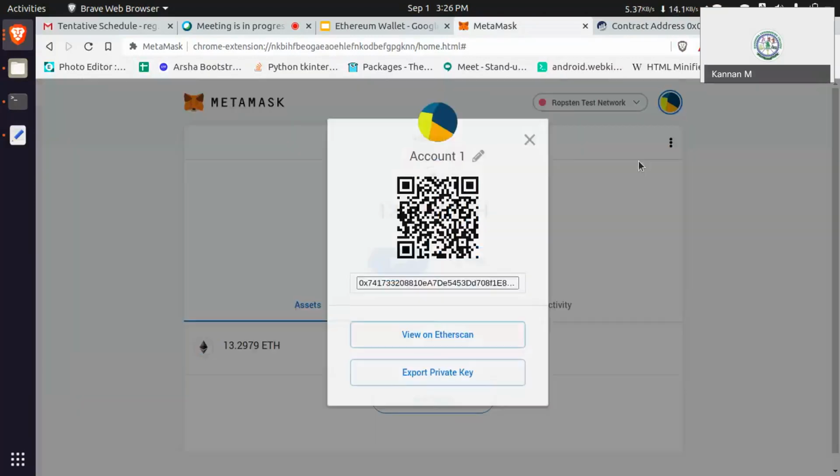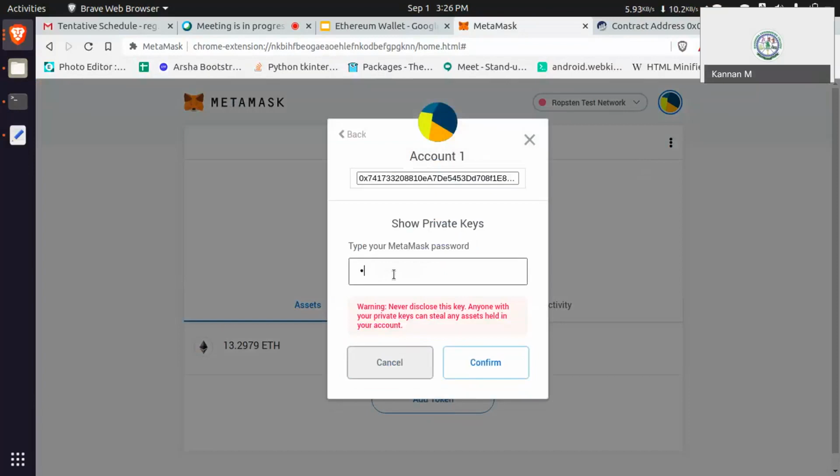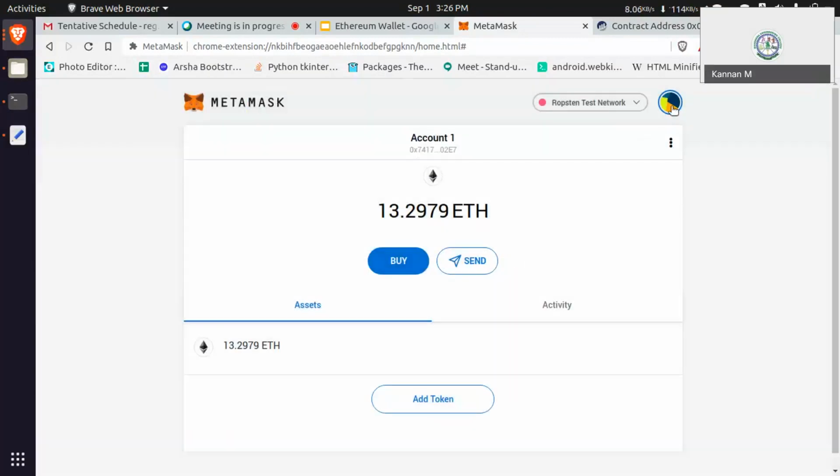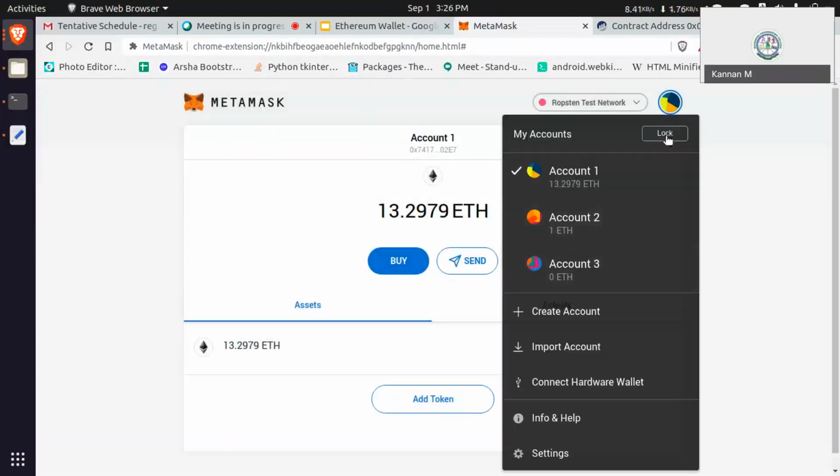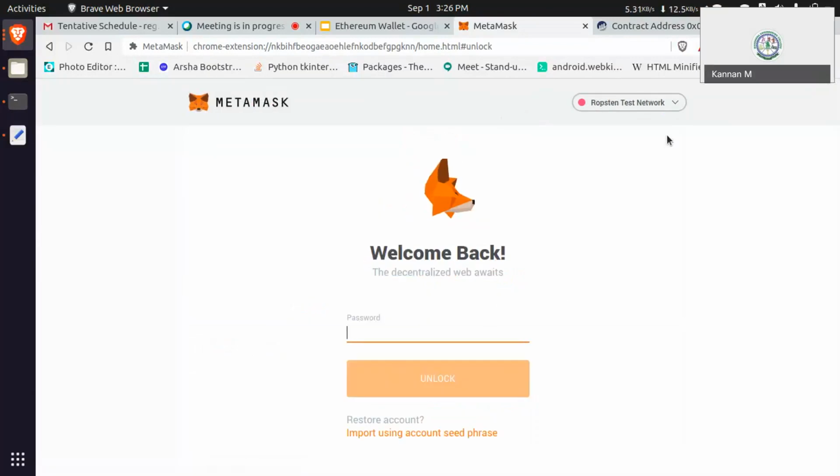I think you are entering the wrong password. Maybe just reset the password, sir. Reset password. You have a seed phrase, right? Have you copied that seed phrase or not? No, sir. Then your account is gone. You need to maintain your private key or seed phrase. If you lose these things, you will lose your accounts and your funds also. You can't recover it. Understand?